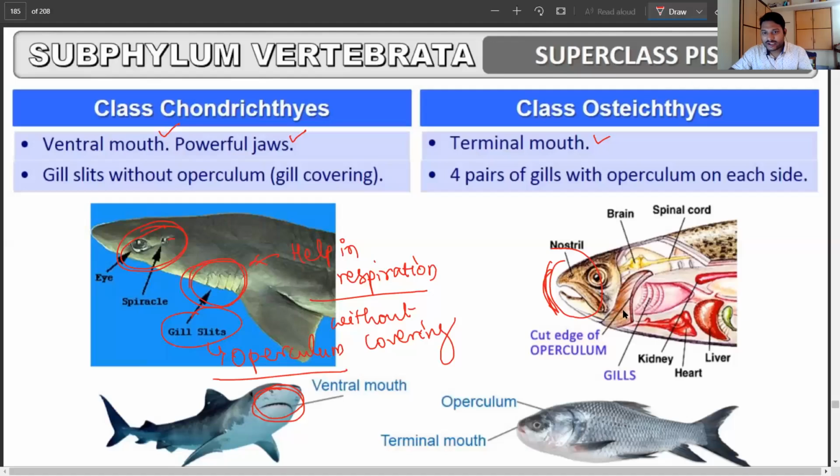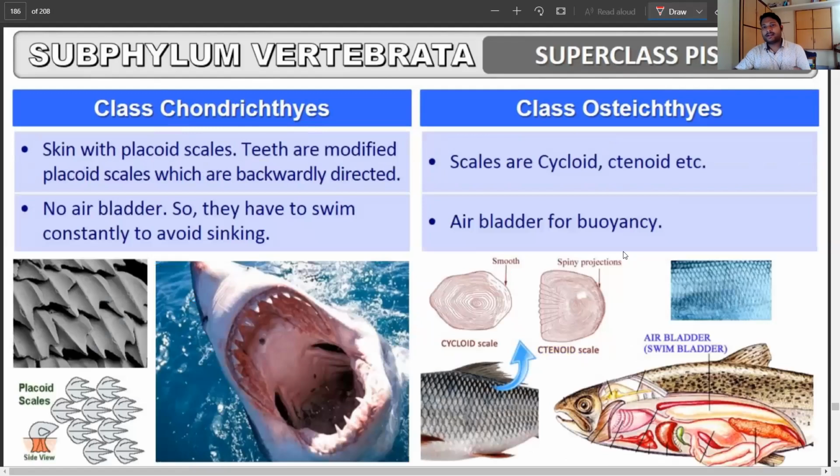So we do have operculum here also, but here they are actually covered. So the gills are there, and we have a gill covering called the operculum here. Again, many of you would have seen that typical fish that we get in the market do have an operculum because they are bony fishes, freshwater bony fishes.